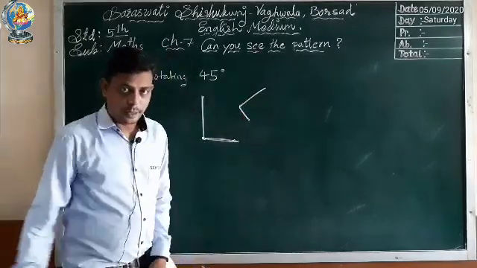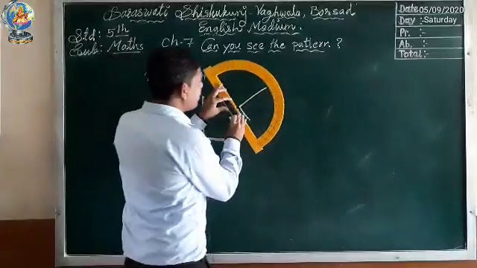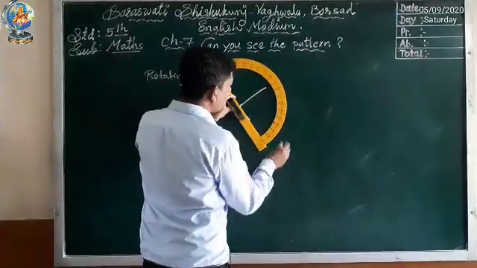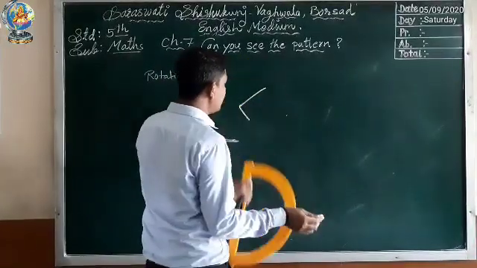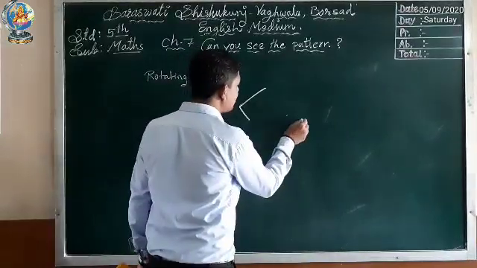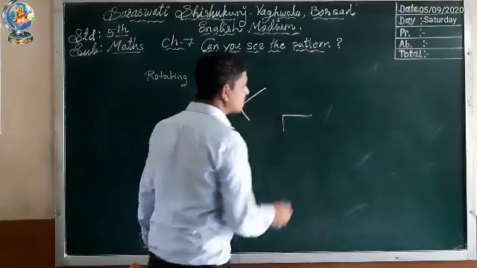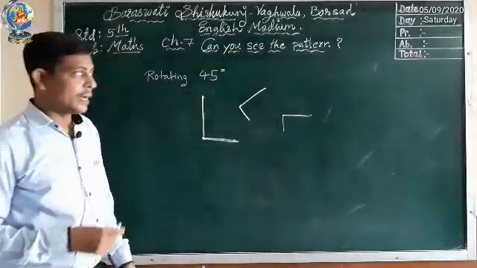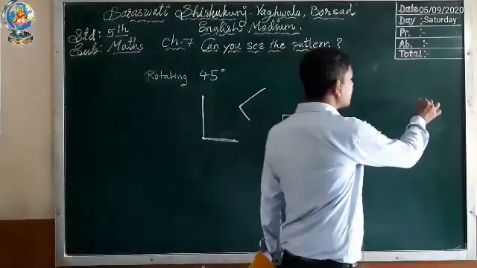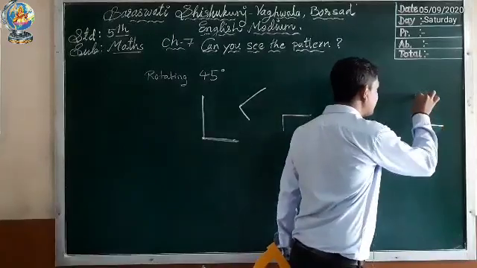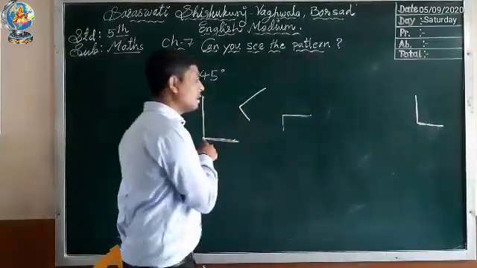Again I have to measure this, and we have to rotate 45 degree. So it will come here. It will look like this, and it goes on. At the end you will find the letter L as it is given here.